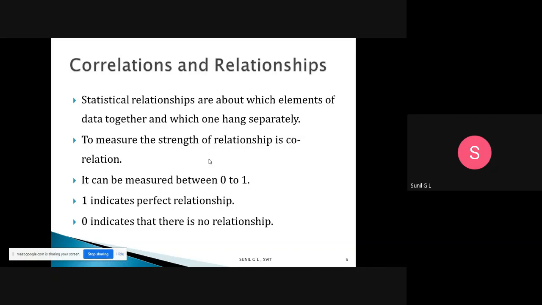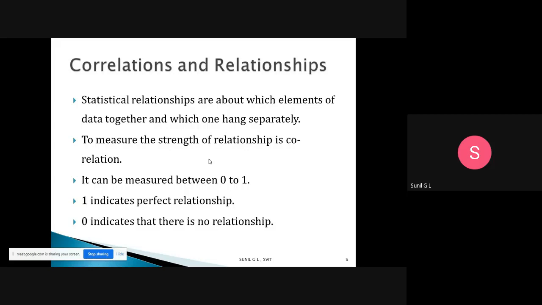So a statistical relationship tells us which data elements are together, which are nearer, and which are separate.